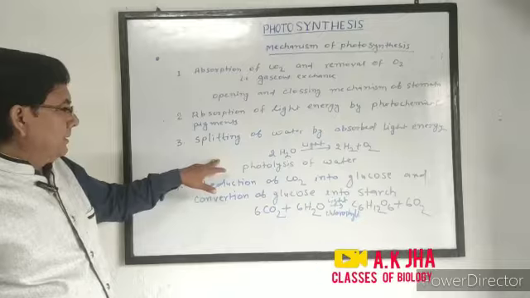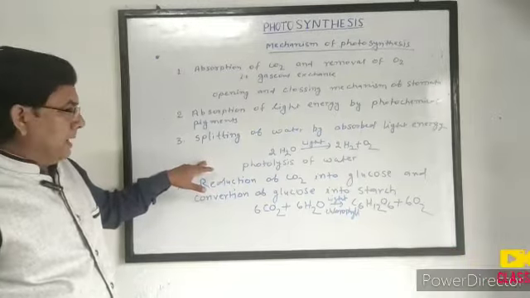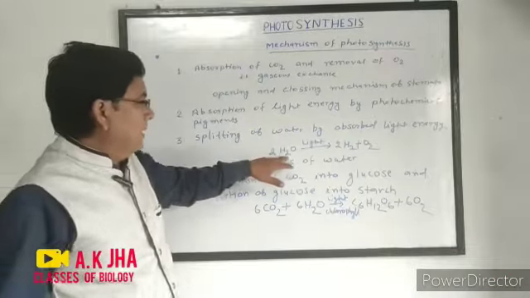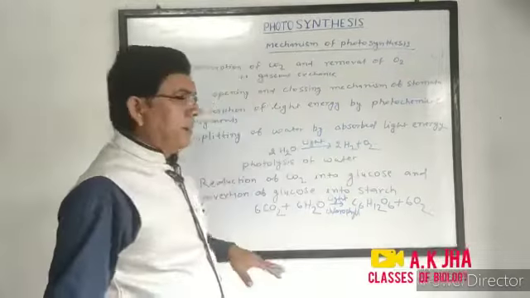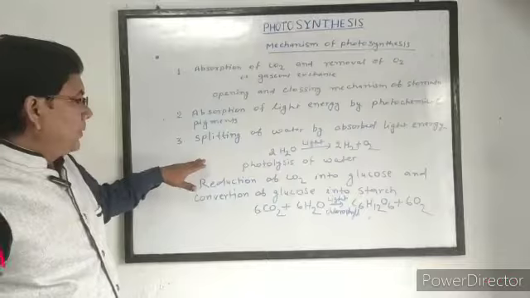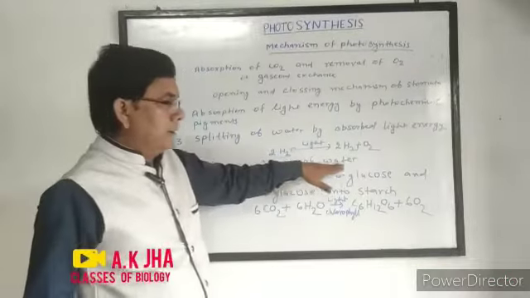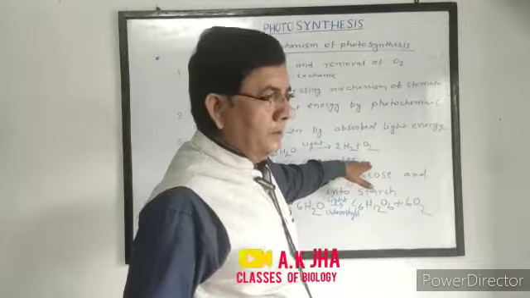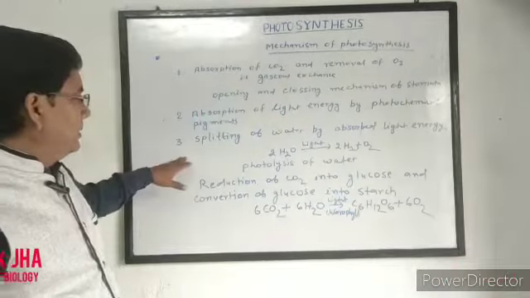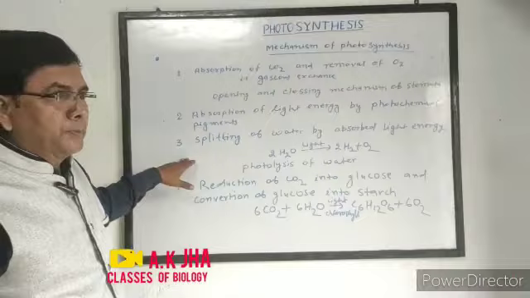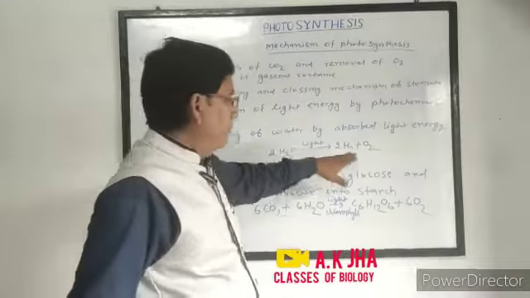The water and minerals reach from root to leaf by xylem vessels. This water is split into hydrogen and oxygen by the light energy absorbed. This process is called photolysis of water. So we know that the oxygen gas released in the process of photosynthesis comes from photolysis of water.